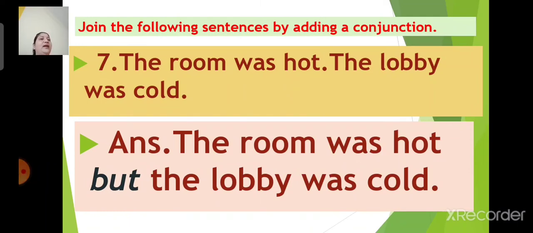The answer is the room was hot but the lobby was cold. I repeat, the room was hot but the lobby was cold. Here the conjunction is but.